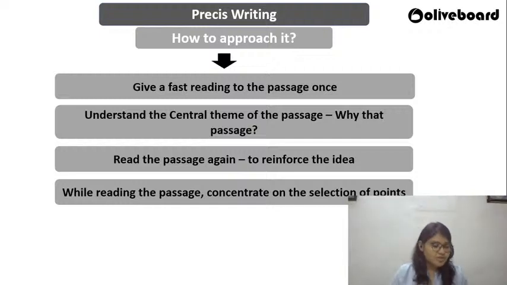Now this process looks very tedious, but once you start practicing, it's just two times you're going to read the same passage, and while reading there are so many activities that will go on at the back of your head. The second time that you read, it's going to be slower, guys, and you need to concentrate on the selection of points. Once you're done with the selection of points, quickly frame that, or organize it into a passage, using your own words. So this is how you need to approach precis writing.